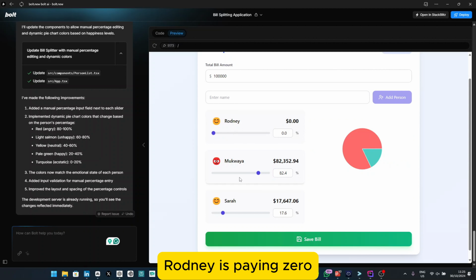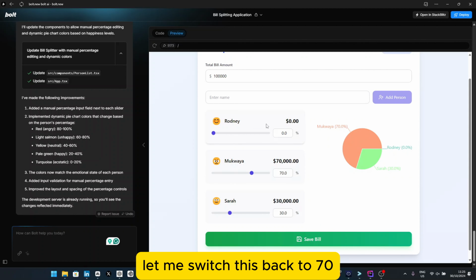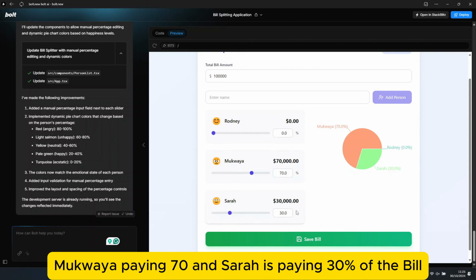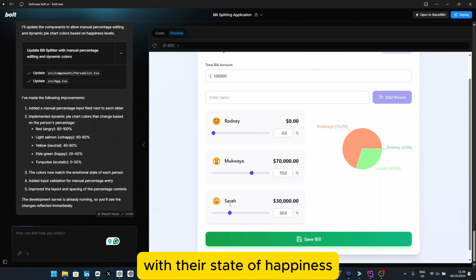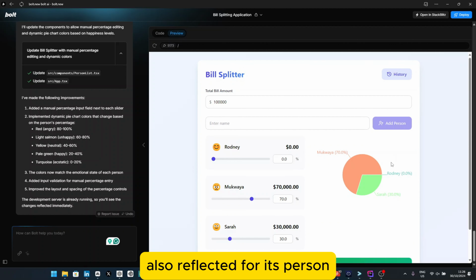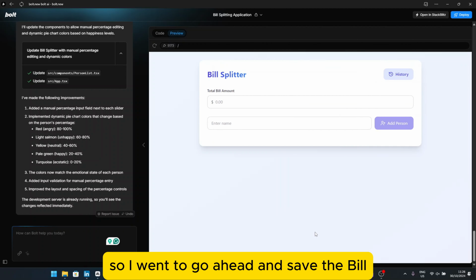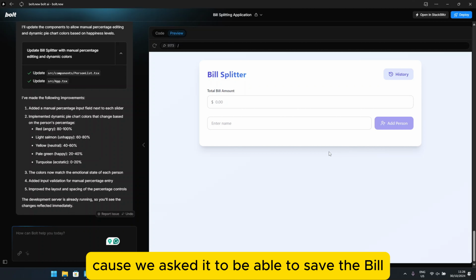Rodney is paying 0. Let me switch this back to 70. Rodney is paying 0, Mukwaya is paying 70, and Sarah is paying 30% of the bill. And these are well reflected on the pie chart as well, with their state of happiness also reflected for each person. So I'm going to go ahead and save the bill because we asked it to be able to save the bill.